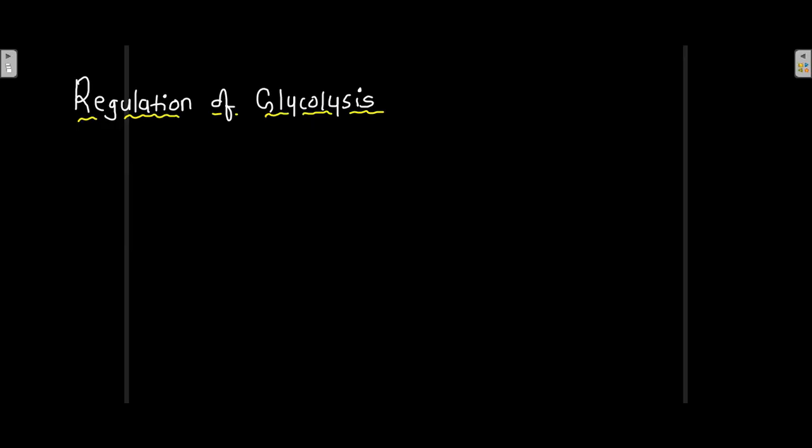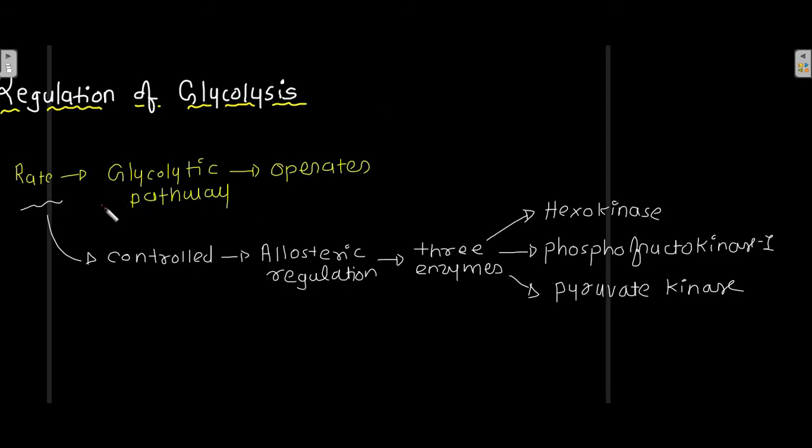Regulation of glycolysis. The rate at which the glycolytic pathway operates can be controlled by allosteric regulation of three enzymes: hexokinase, phosphofructokinase 1, and pyruvate kinase. By the allosteric regulation of these three enzymes, the regulation of glycolysis is being done.